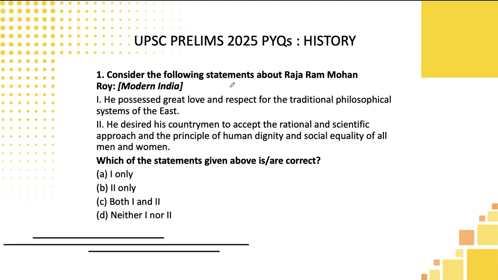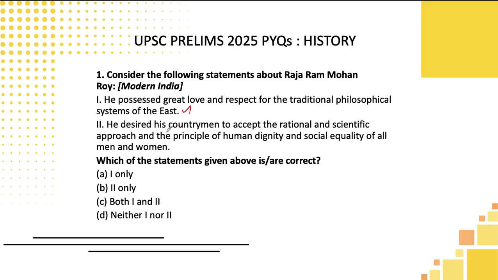Consider the following statements about Raja Ram Mohan Roy. Number one, he possessed great love and respect for the traditional philosophical systems of the East. So basically, students, here none of the keywords is used. Whenever there is a neutral kind of statement, most of the time it tends to be correct. And even by reading the basics of modern NCERT, especially the socio-religious reform movement chapter, we know very well about this statement.